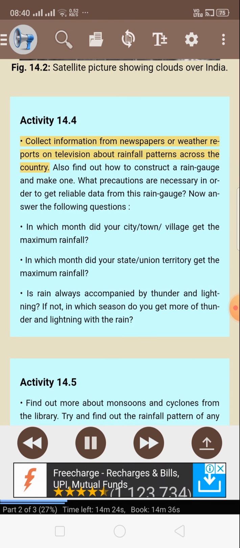Activity 14.4. Collect information from newspapers or weather reports on television about rainfall patterns across the country. Also find out how to construct a rain gauge and make one. What precautions are necessary in order to get reliable data from this rain gauge? Now answer the following questions.